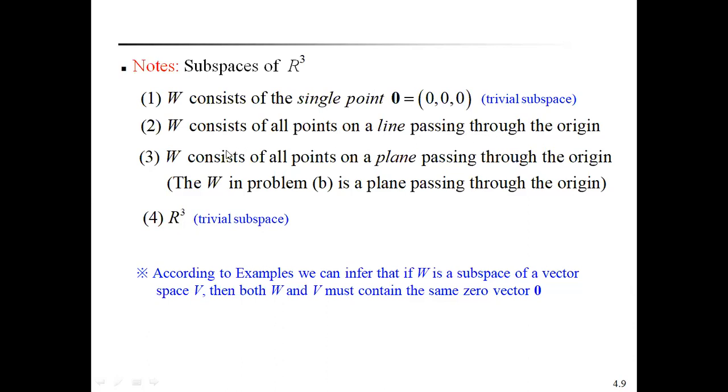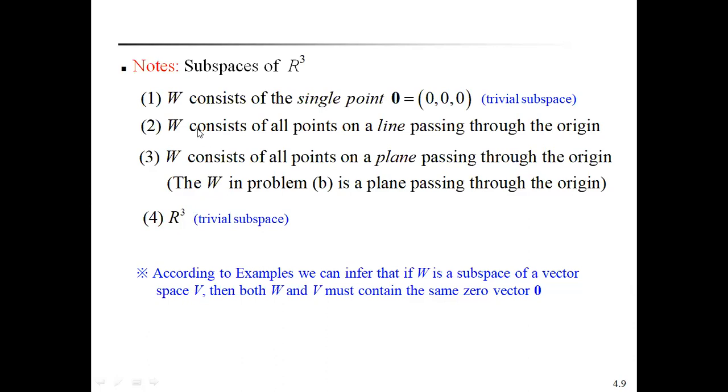And one more subspace of R cube is where W consists of all points on a plane passing through the origin. In the previous example, the second example, the plane passing through the origin, that's why it forms a subspace of R cube. And R cube itself is a subspace of R cube.